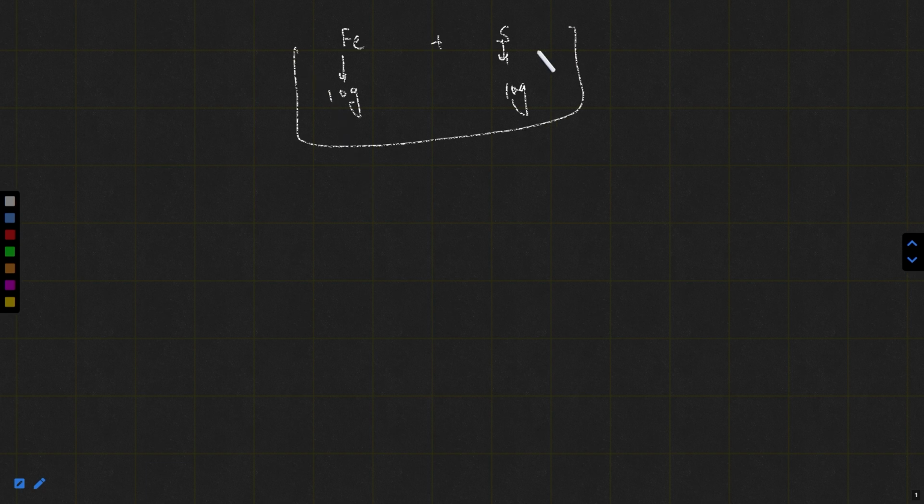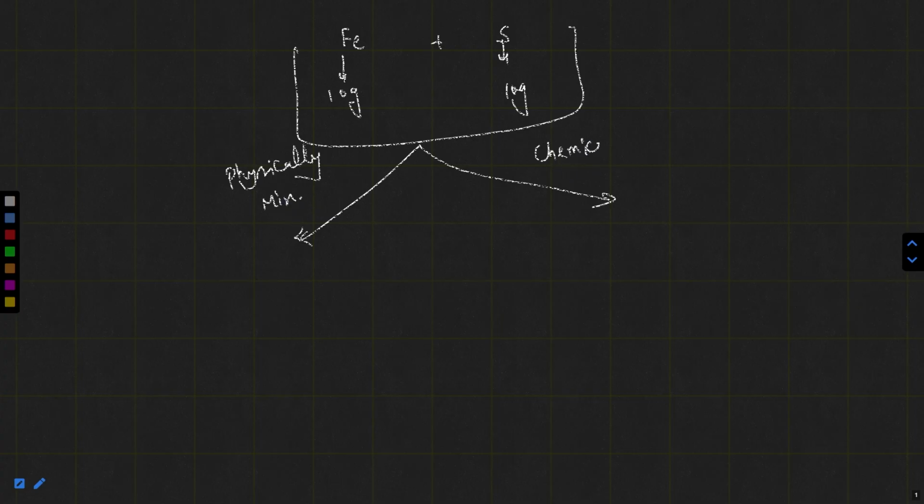We are mixing them in two ways. First, only physically, no chemical change. And next is chemically mixing by heating.